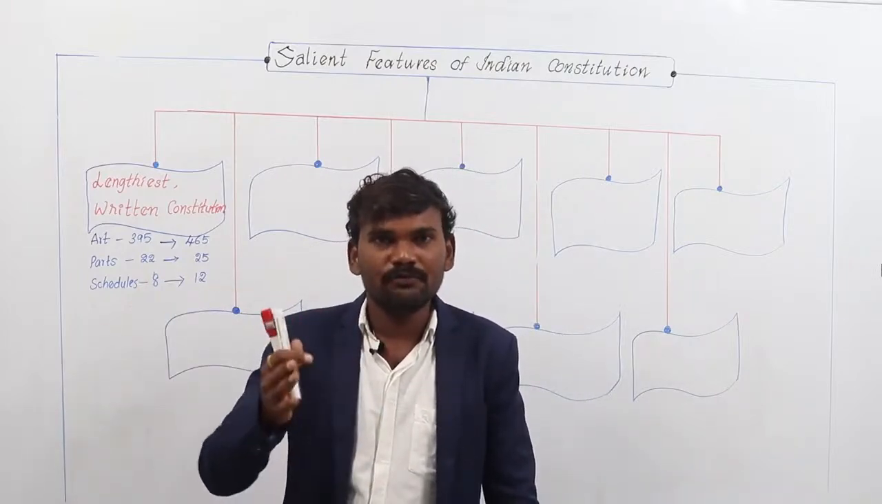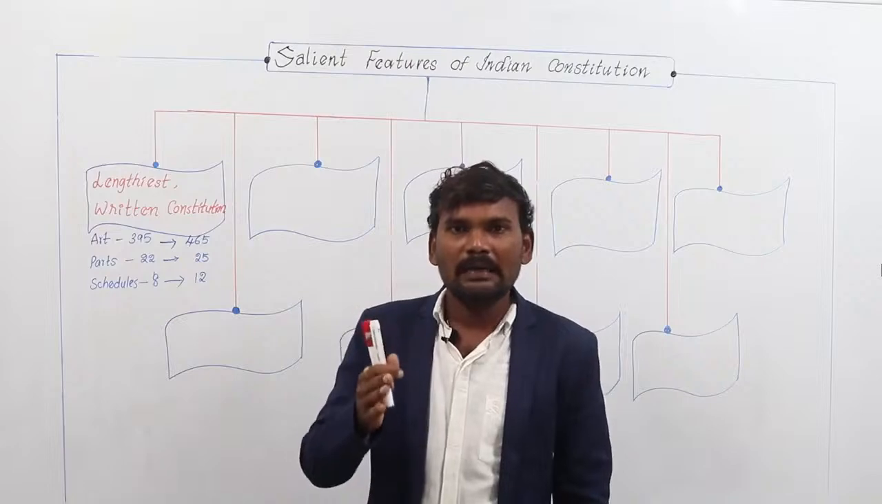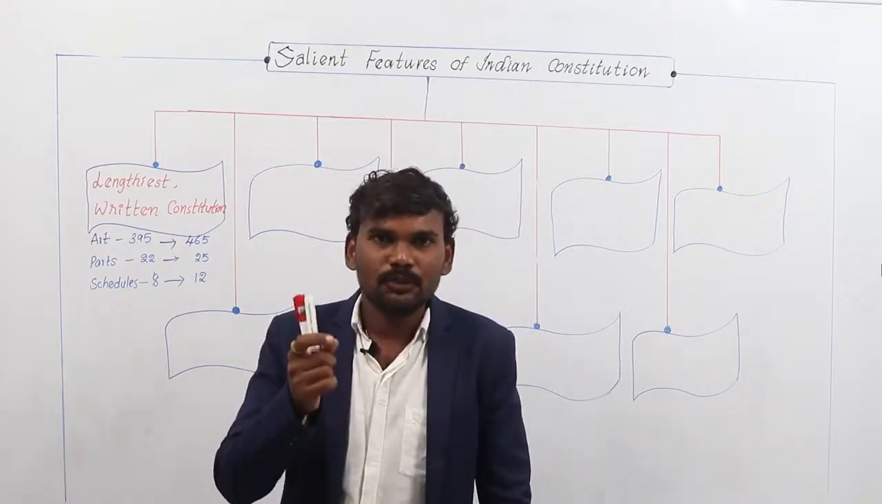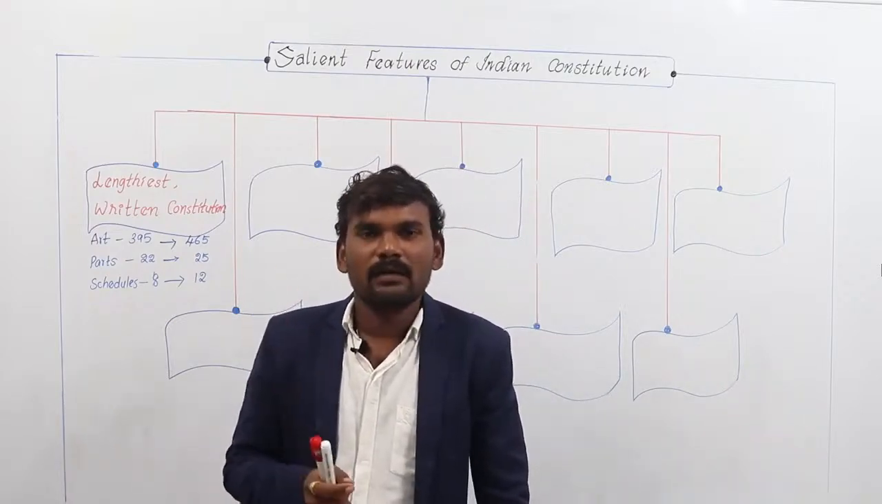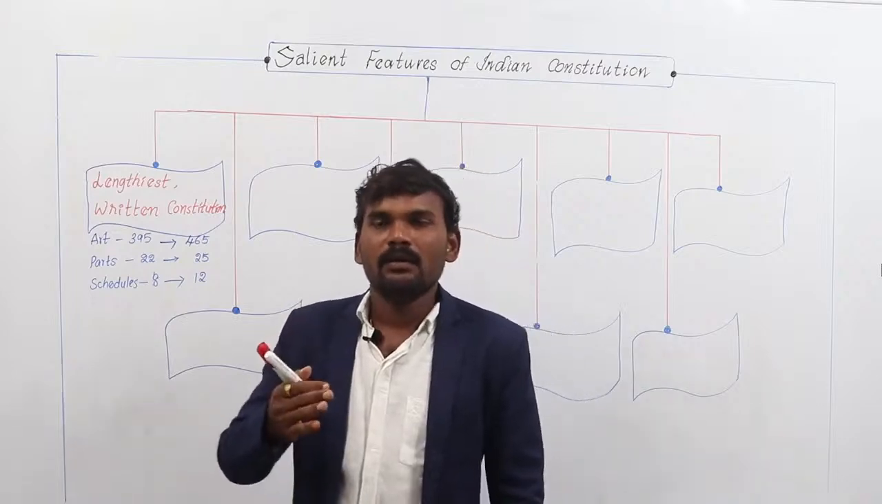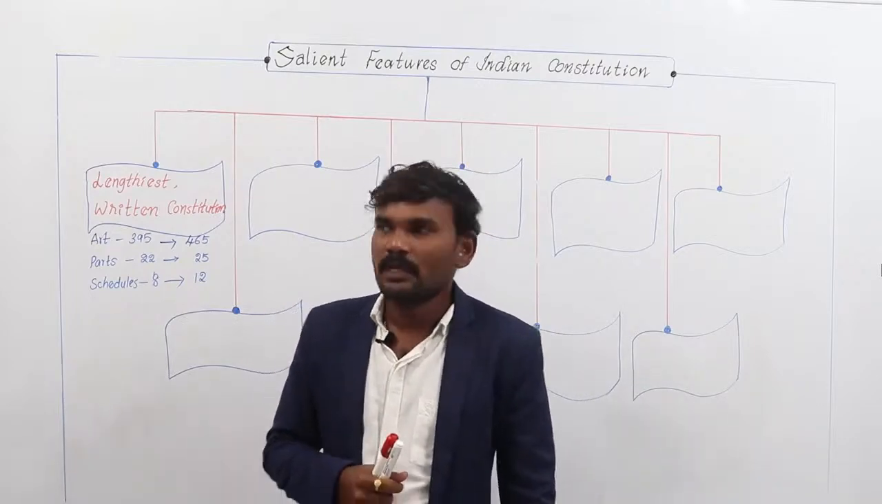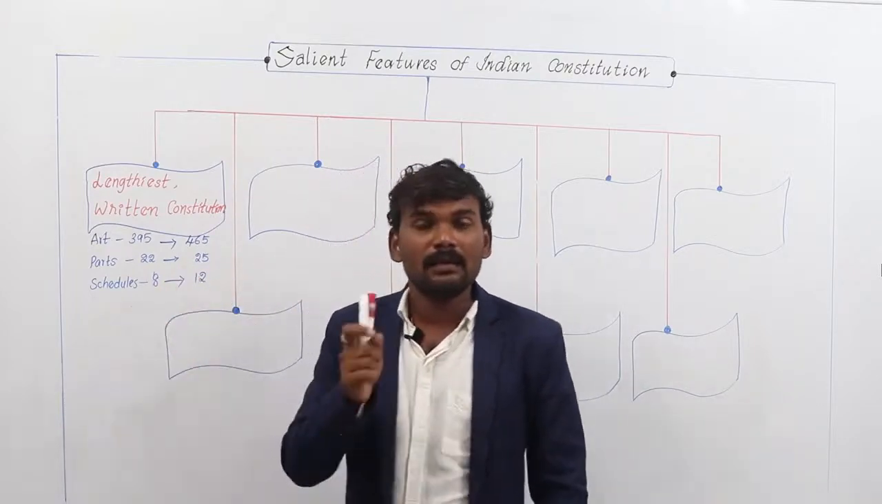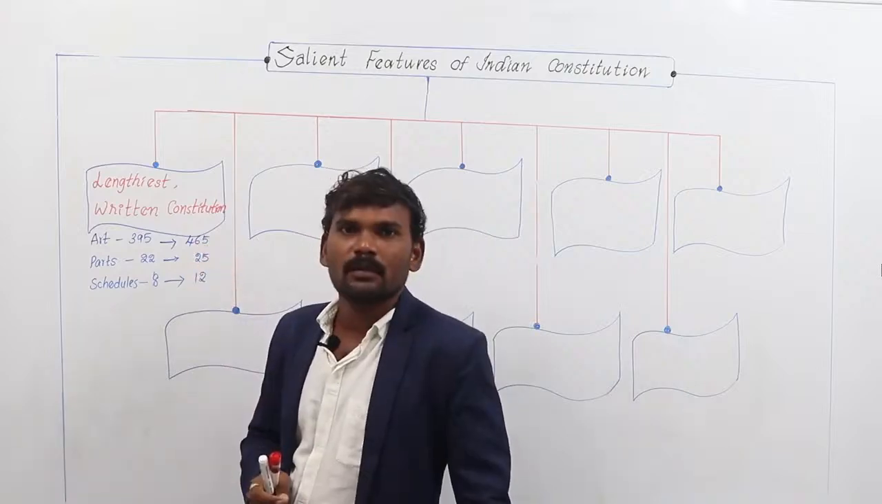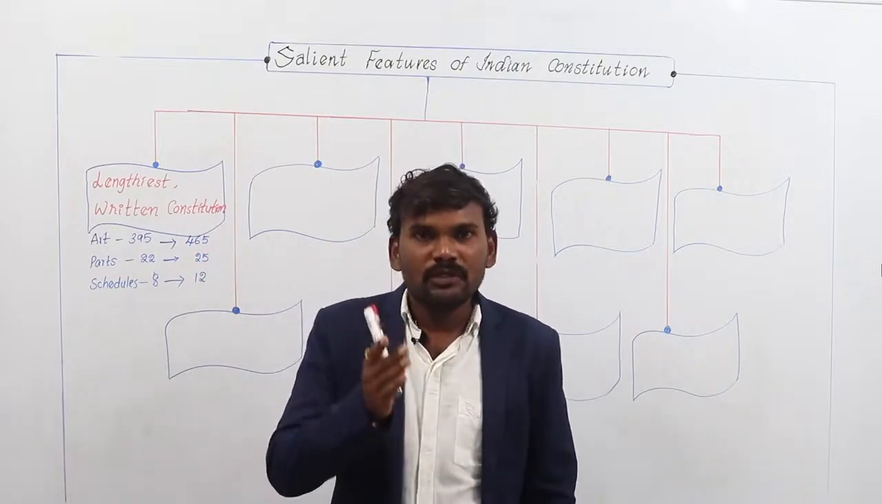It was drafted by the drafting committee, and Prem Bihari Narayan Raizada, the calligrapher of our Indian constitution, wrote it in italic font, and Nandalal Bose and Ram Manohar added the beautiful artwork to our Indian constitution. That's why our constitution can be considered the lengthiest constitution and a written constitution. The American constitution is the first written constitution in the world.